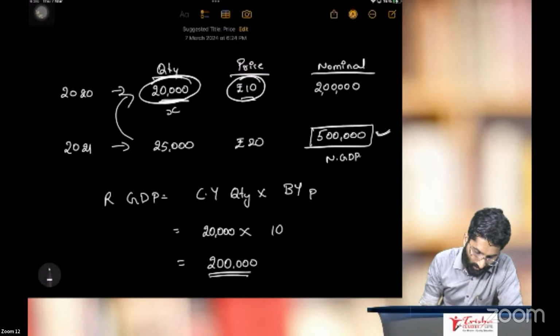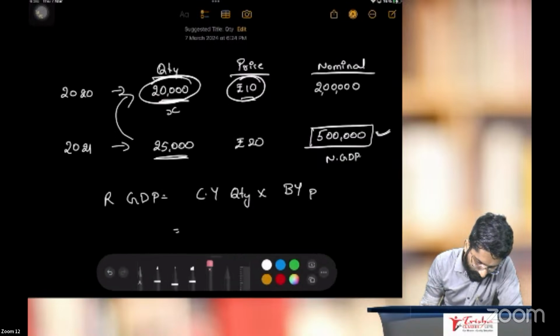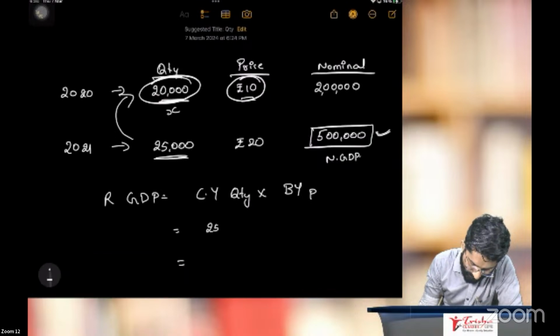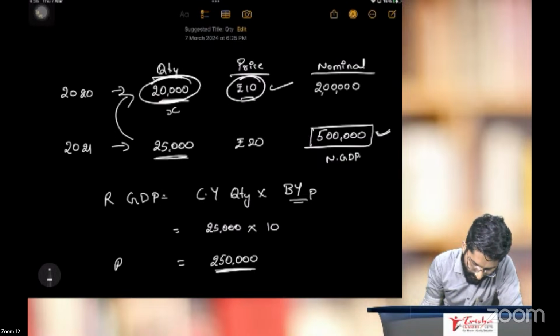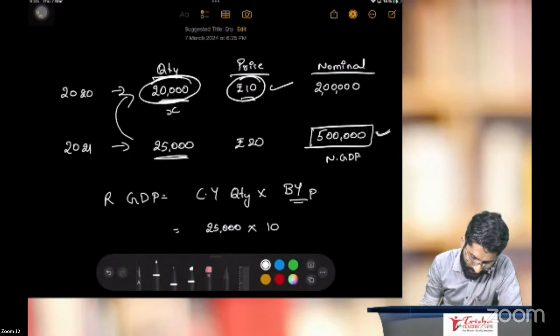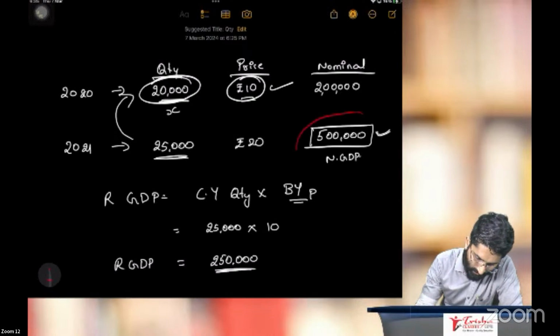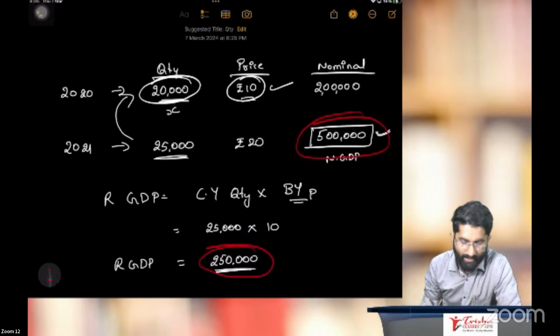Okay. What is current year quantity? 25,000. Current year quantity is 25,000. 25,000 quantity multiplied by what is base year price? 10. Base year price is 10. 25,000 multiplied by 10, answer is 2,50,000. This is real GDP. Now, do I have nominal GDP? Yes. Do I have real GDP? Yes, I have real GDP.